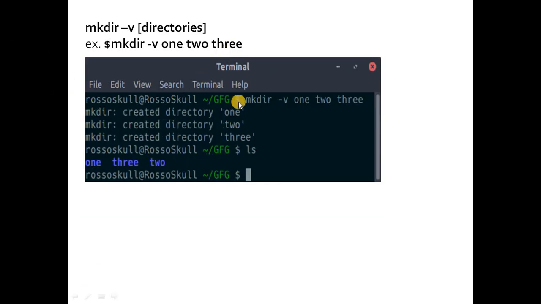So here you can see at the bash prompt, this is your terminal emulator. This will be your home directory. At the bash prompt we shall type mkdir -v 1, 2 and 3. You will get the message from the operating system: created directory 1, created directory 2 and created directory 3. When you use the ls command, which is used for listing the contents of your directory, which we have seen in the previous lecture, you will be able to see these 3 newly created directories over here.